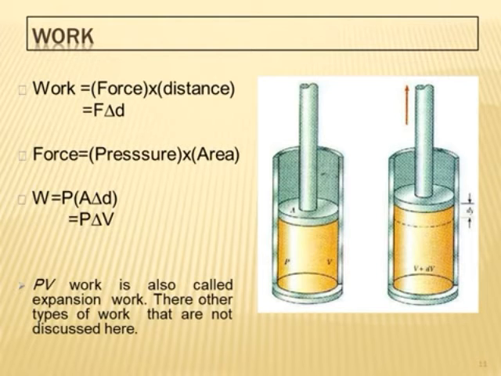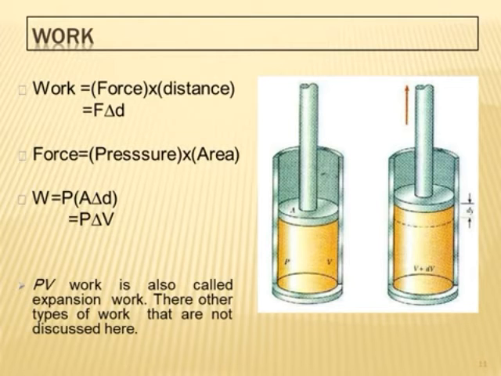Thus, the enthalpy of a system is defined as the sum of the internal energy E and the product of the pressure and volume of the system. Enthalpy is a state property and depends on the temperature and pressure of the system. The absolute value of enthalpy of a substance cannot be calculated, but its value relative to some arbitrarily chosen state can be determined. Then next we see the heat capacity.